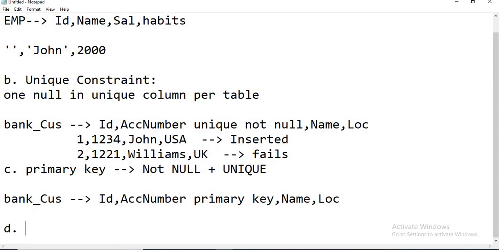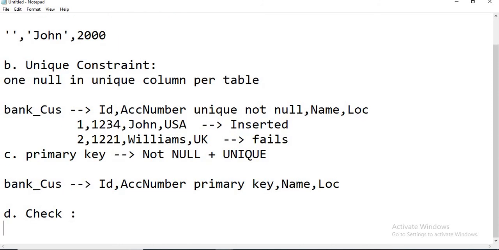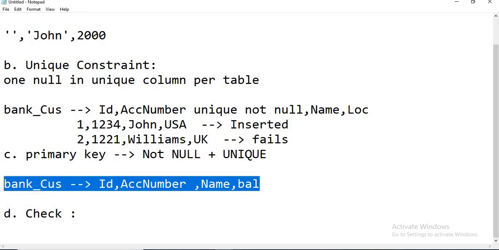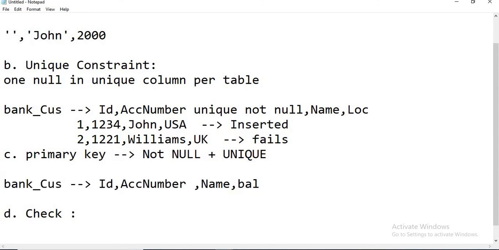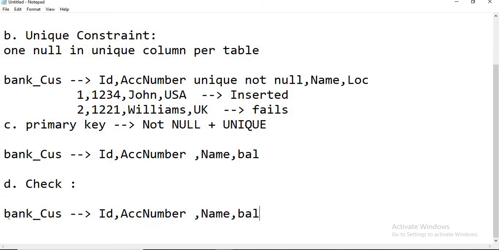The next one is the check constraint. So what is the check? Let us take the same scenario. There is a table, the bank customer, with columns ID, account number, name and balance, with ID as primary key. Instead of name, let's keep balance.